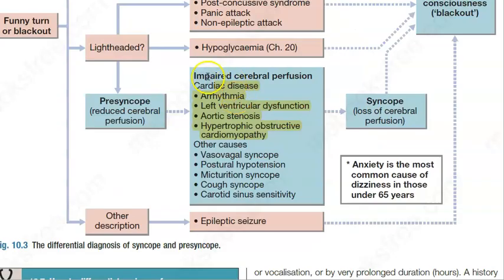Syncope. Very good. Here they are saying the cardiac causes of impaired cerebral perfusion: arrhythmia, left ventricular dysfunction, aortic stenosis, hypertrophic obstructive cardiomyopathy. So problems with the heart can lead to cardiac conditions that will lead to impaired cerebral perfusion. Are we missing anything here? Dysfunction over, arrhythmia over, obstructive cardiomyopathy over. One more is there, wait. Arrhythmia, yeah, okay. Everything is there. So this will lead to syncope, that is because of loss of cerebral perfusion.